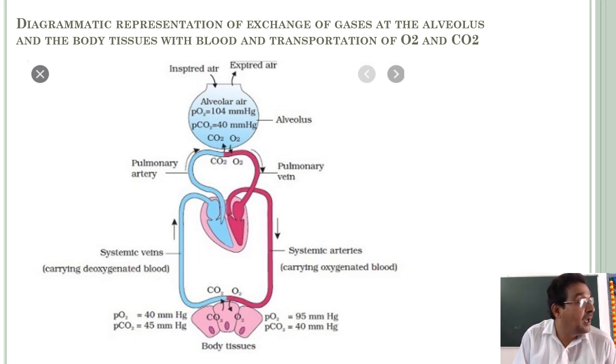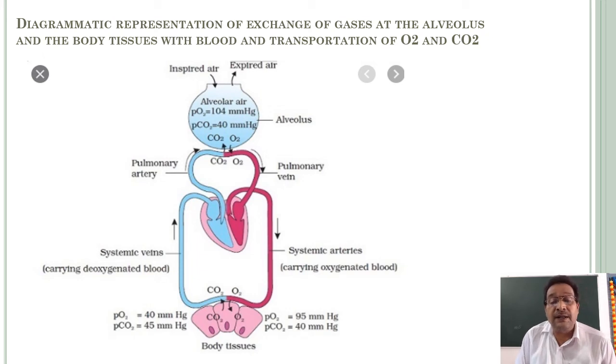So carbon dioxide diffuses to the systemic veins, that means capillaries, venules and then veins, carrying deoxygenated blood to the heart, and then to the lungs for oxygenation.